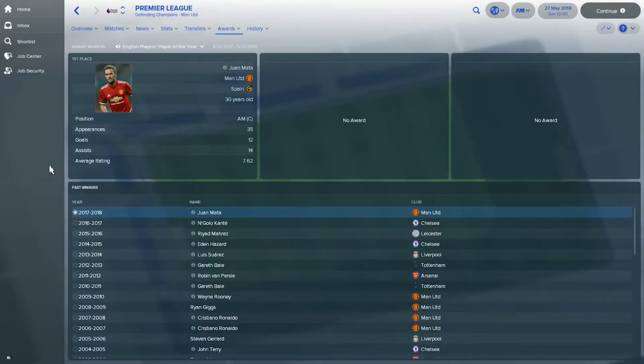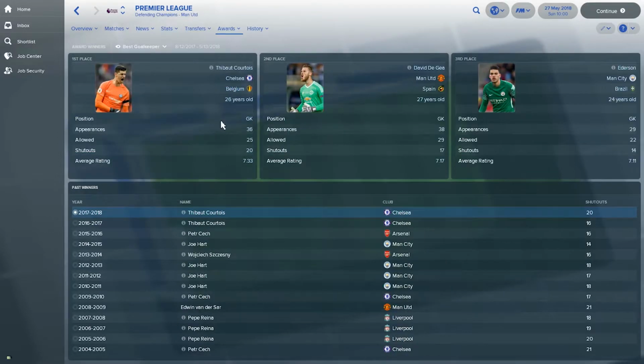Quickly going through the awards for the Premier League season, we see that the English Player of the Year is Juan Mata, who has won the award. He has played in 35 games, scoring 12 goals and making 14 assists along the way, with an average rating of 7.62, which is quite high indeed.